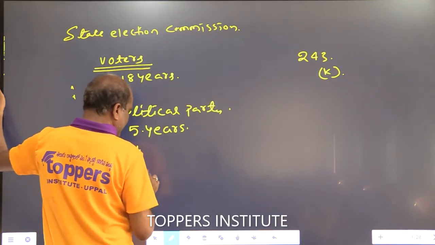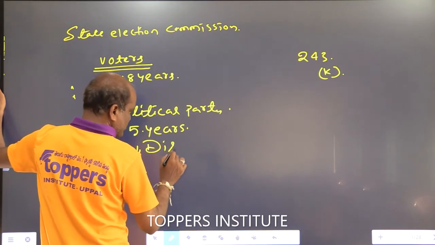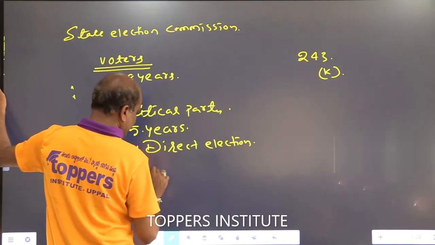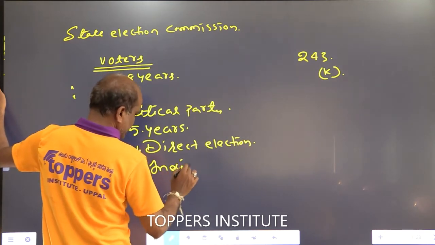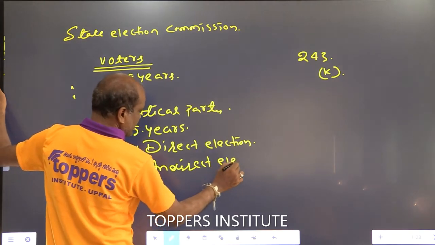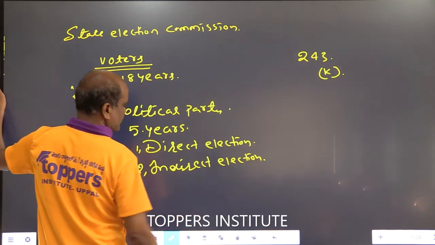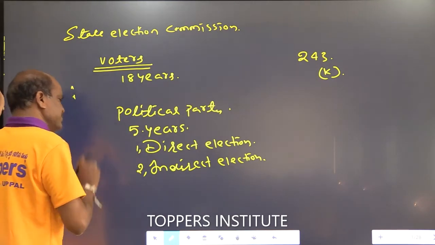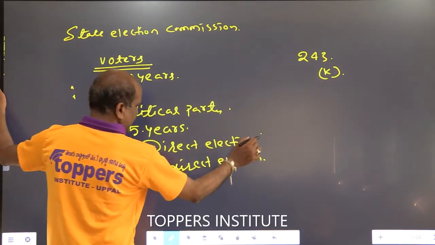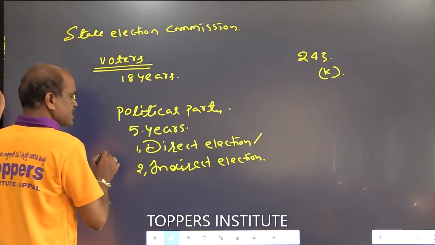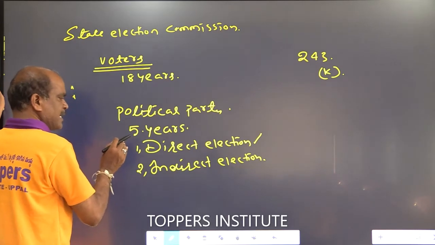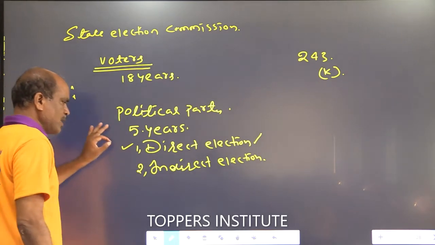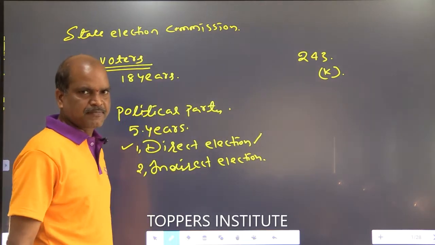Elections are of 2 types. How many types? 2 types. One is direct election, the second one is indirect election. Municipality councillors' election is a direct election because voters elect the councillors directly for the period of 5 years, so we are calling that a direct election.